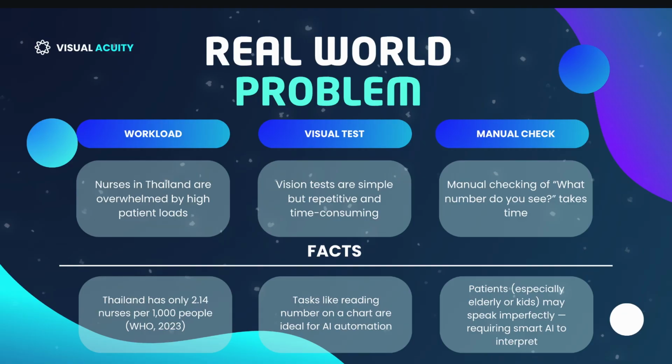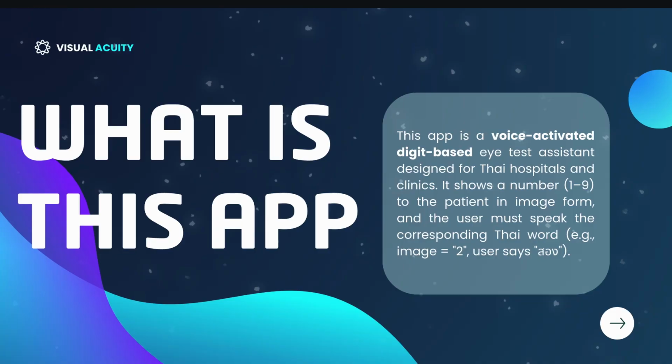Now, what is this app? Our solution is a voice-activated, digit-based eye test assistant designed specifically for Thai hospitals and clinics. The app shows a number between 1 to 9 to the patient, and the patient must speak the corresponding Thai word. For example, if the image shows 2, the patient would say the Thai word for 2. This simple system automates a routine part of vision testing.